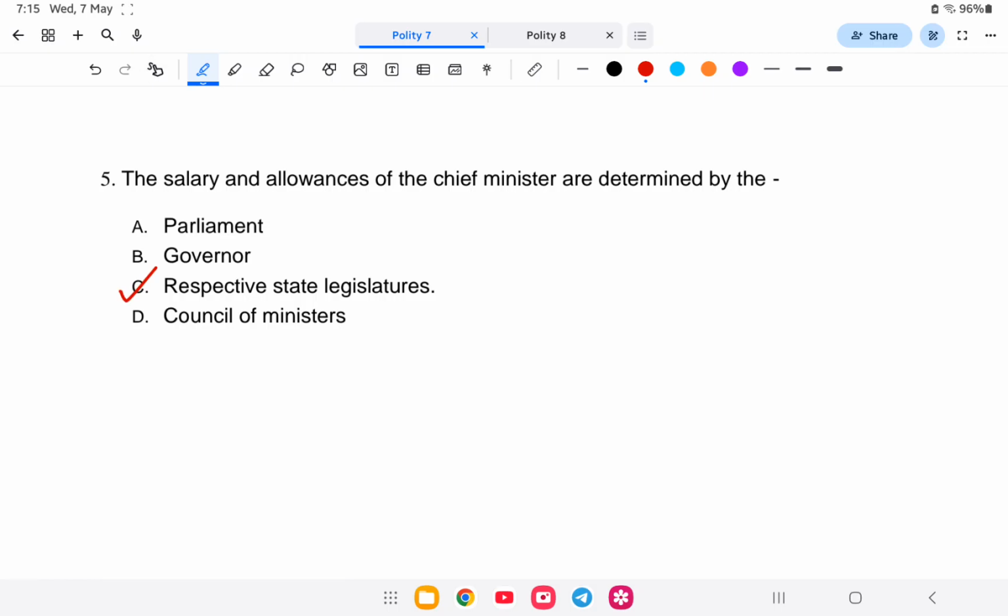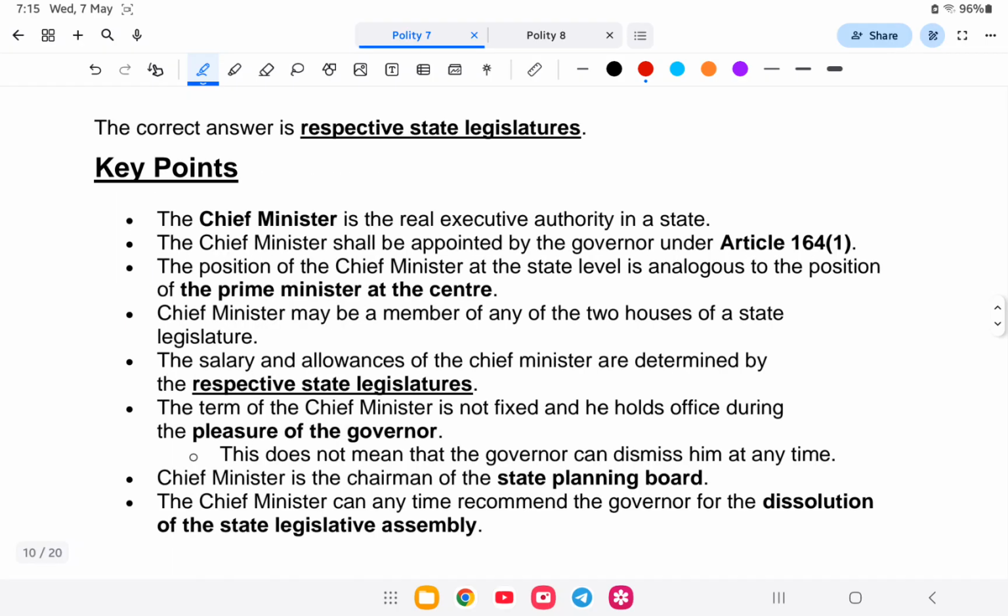So let us study in detail. The chief minister is the real executive authority of the state, appointed by the governor under Article 164. The position is equivalent to the prime minister at the center. A chief minister may be a member of either of the 2 houses of the state legislature. The salary and allowances are determined by the respective state legislature, and the term of the chief minister is not fixed, as he holds office during the pleasure of the governor.